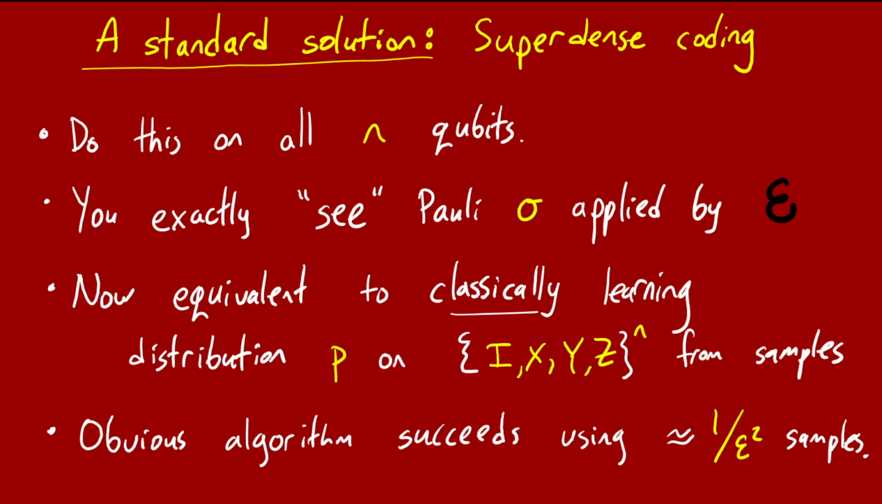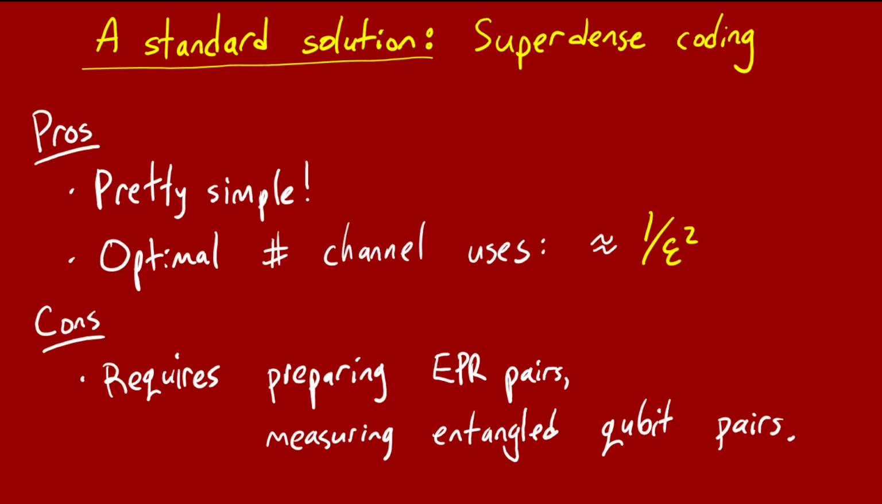And that 1/epsilon² many samples are also required for this task. Even to learn the bias of a coin flip, which has 2 outcomes rather than 4 to the n outcomes, to additive accuracy epsilon, you need 1/epsilon² samples. Okay, so this algorithm has optimal sample complexity. And it has other pros too. As I said, it uses the channel an optimal number of times proportional to 1/epsilon², and it's quite simple. It does have some cons though.